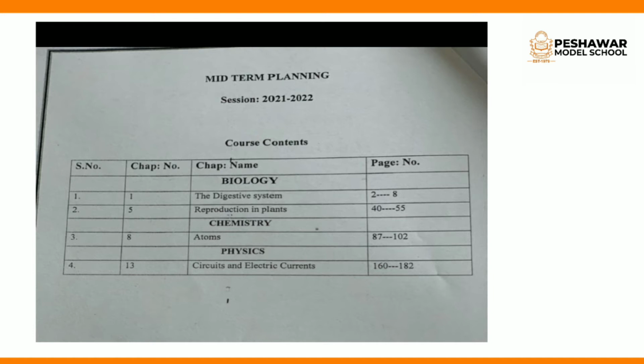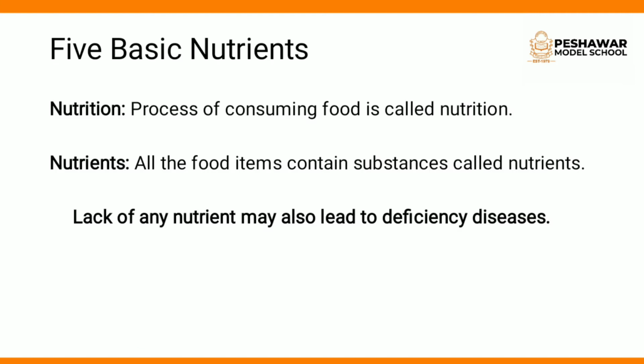Let's study the first topic of your first chapter, and that is the 5 basic nutrients. Now, a question will arise in your mind: what are nutrients? Before discussing nutrients, first let me tell you about nutrition. What is nutrition? Nutrition is the process of consuming food.